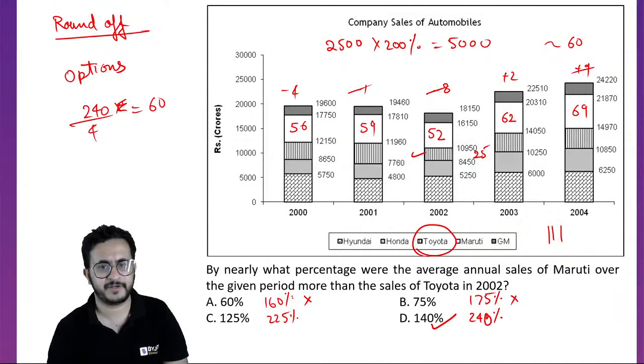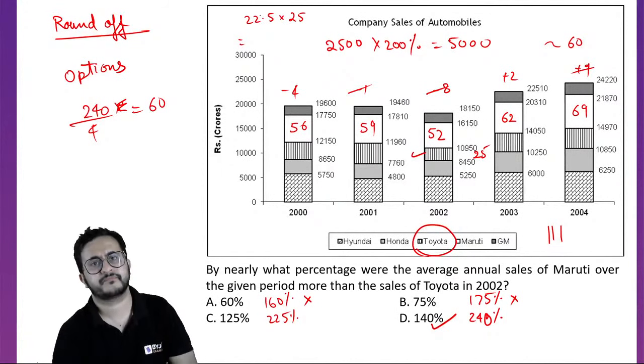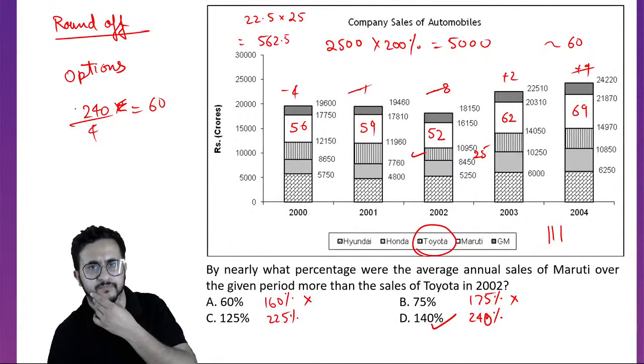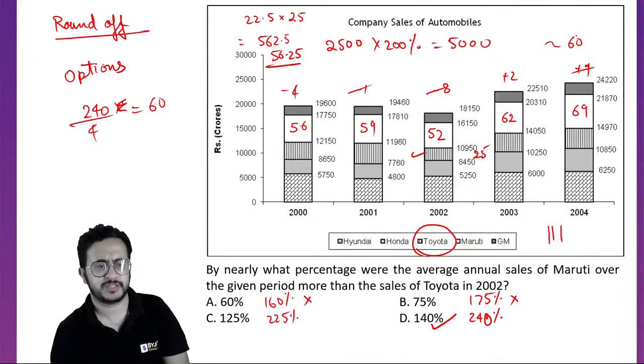Are you getting 225%? I mean 125%. If you say 125, 550 plus 12.5, 5.5. Is it coming 56.25, close to 56.25, or is it close to 60? It's closer to 60, right?